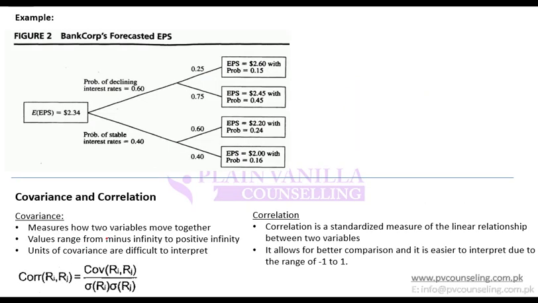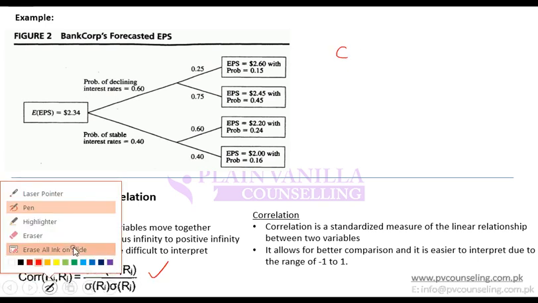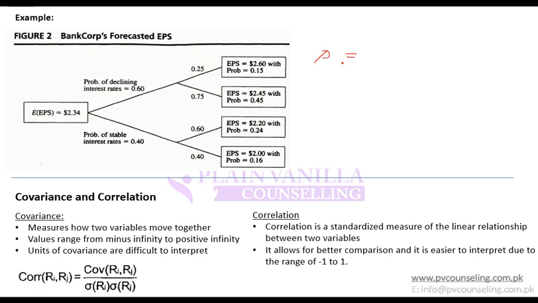Now question is that how do you actually calculate it? So the symbol for correlation is this, and formula is covariance of A and B divided by standard deviation of A multiplied by standard deviation of B. So covariance AB divided by standard deviation of A into standard deviation of B gives you correlation.